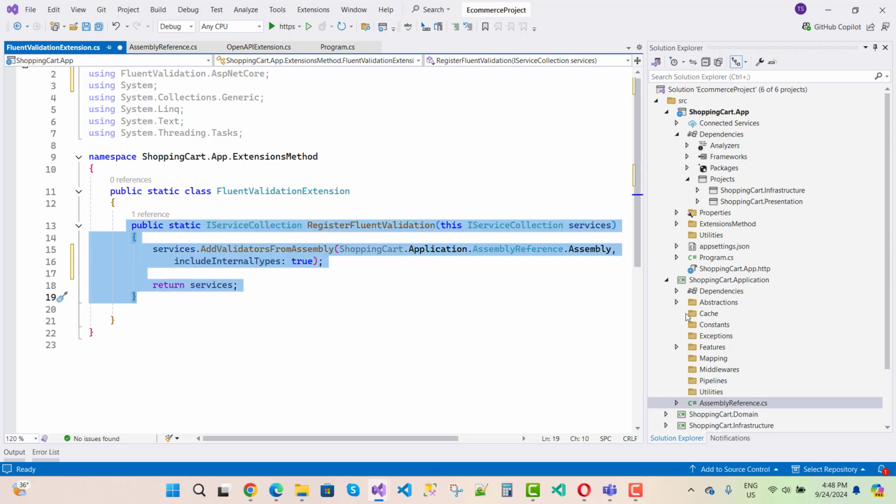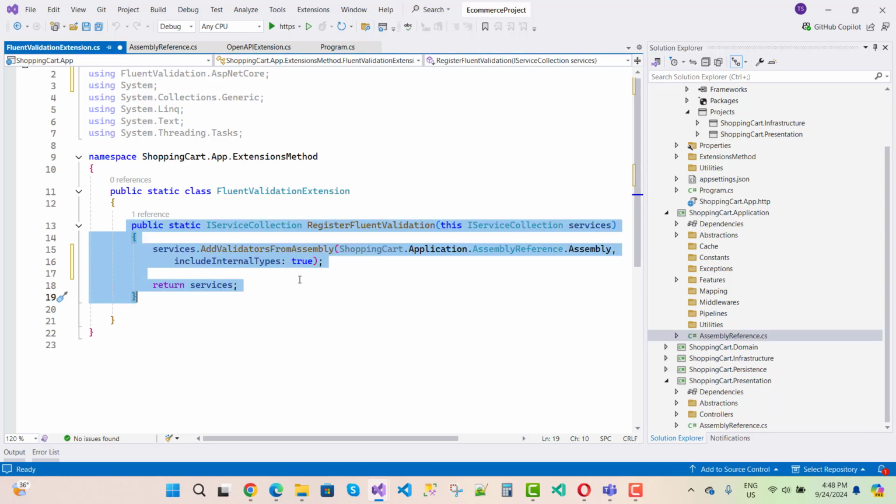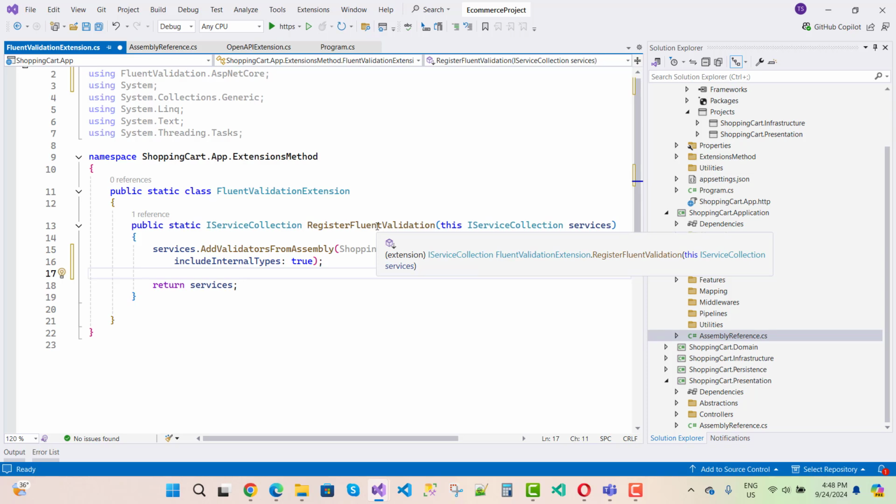When you use the application layer, you just register Fluent Validation at the level of dependency injection, at the root level. If you consider the application layer, the application part contains the view models and the DTOs, so that you can apply Fluent Validation at the level of the application layer.